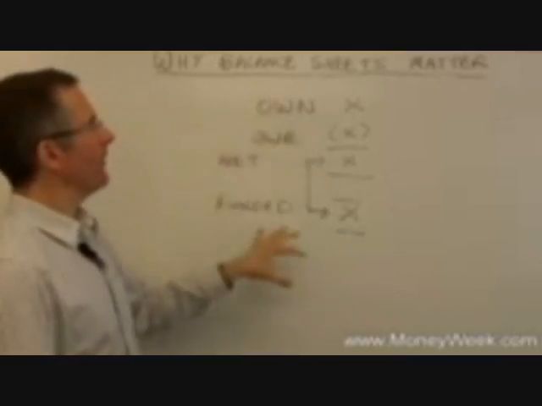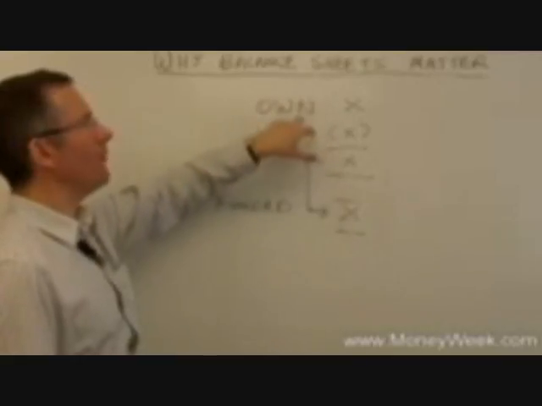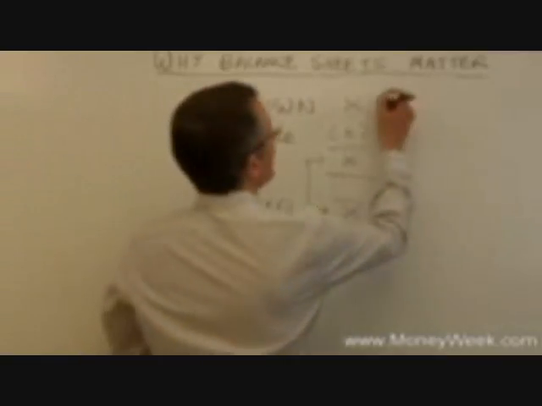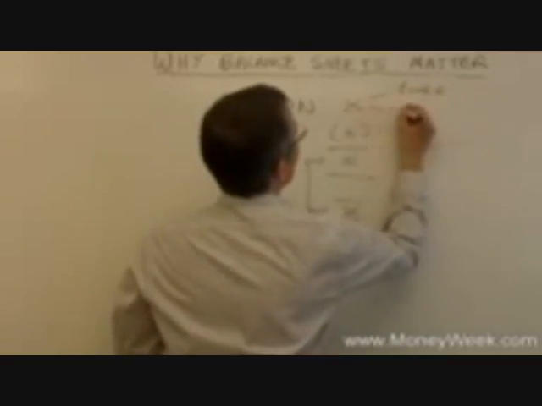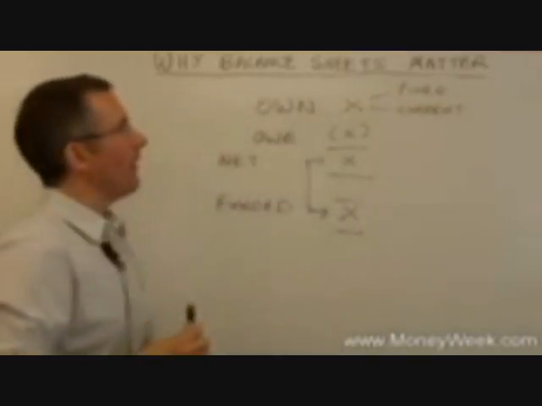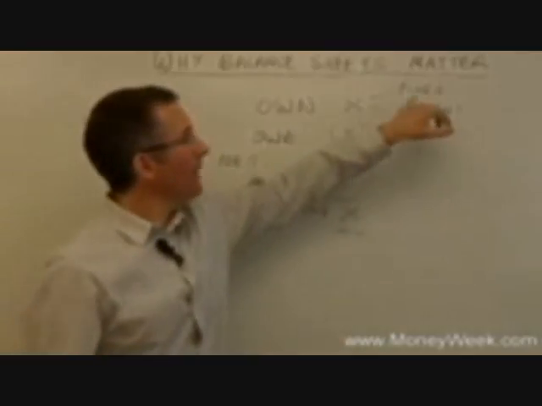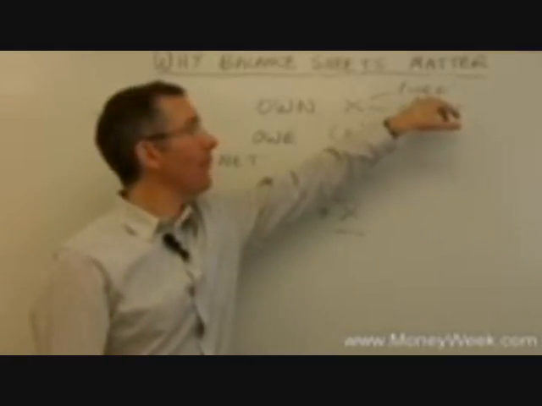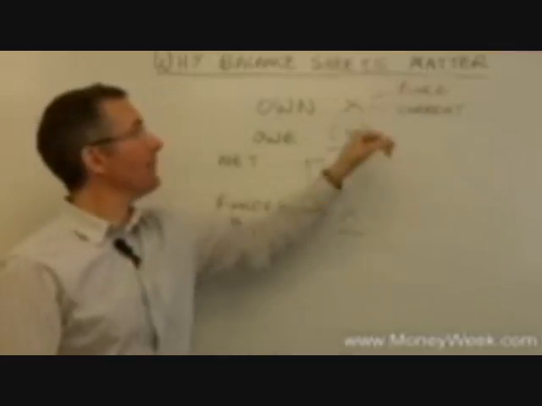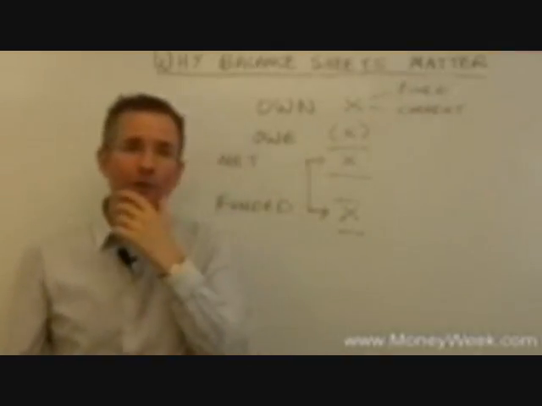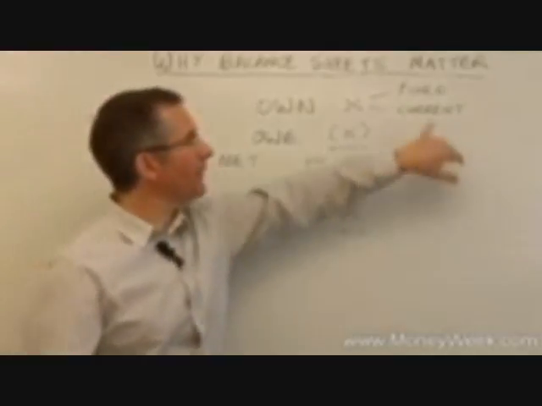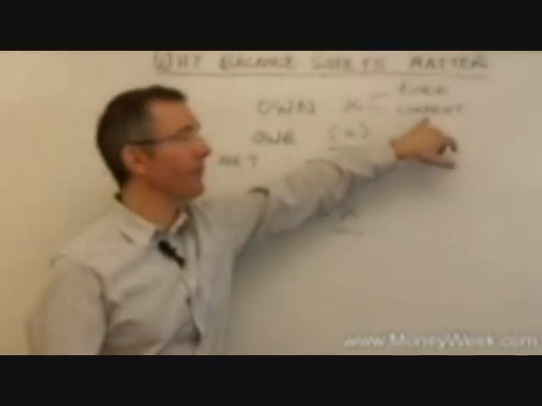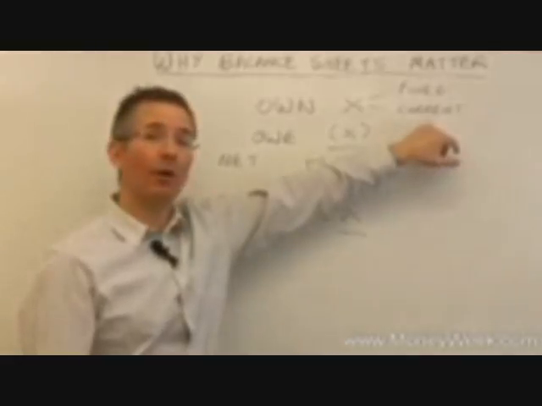So, taking this a step further, companies use jargon at this point to explain what they own, but the jargon shouldn't put you off. So for example, they'll break their assets into fixed, slightly confusing term, and current. In other words, just like I did with my personal balance sheet back there, companies own some things long term. Fixed doesn't mean nailed to the floor. It means stuff we're going to keep for more than a year from the balance sheet date. So it includes land and buildings, plant and machinery, vehicles, that kind of stuff.